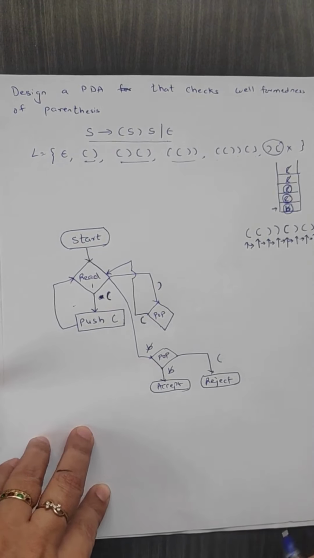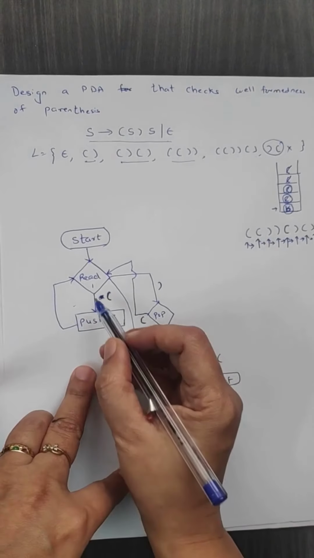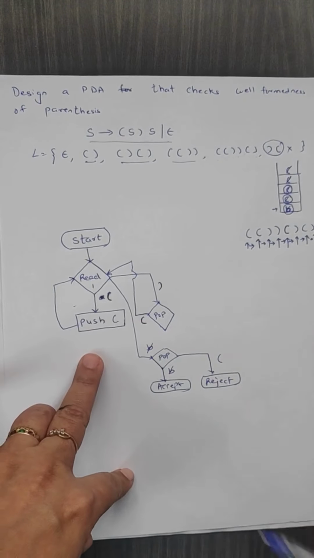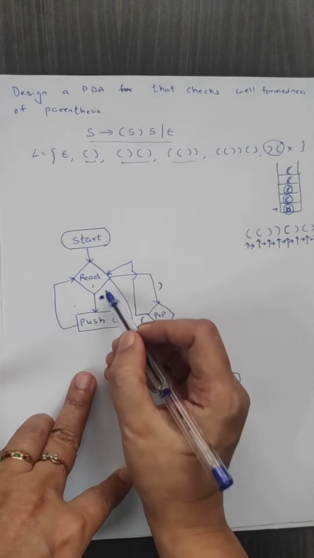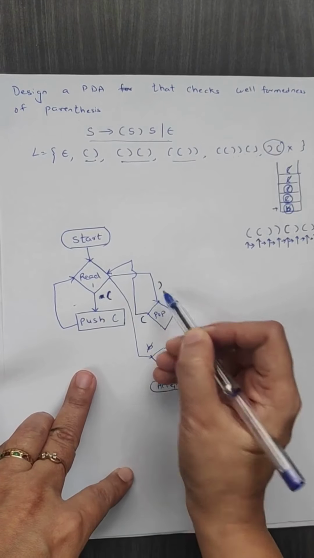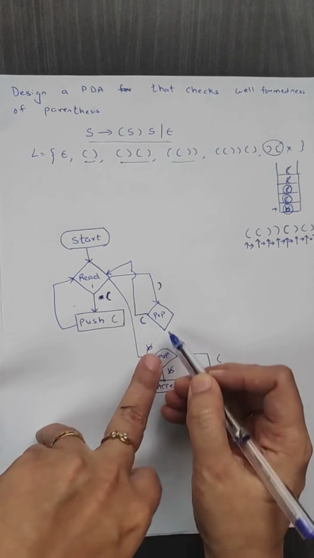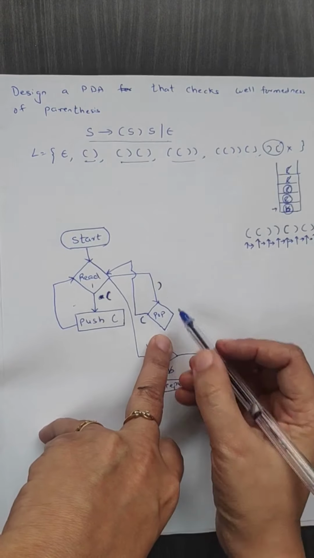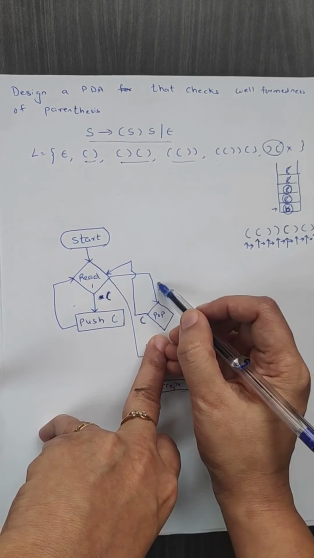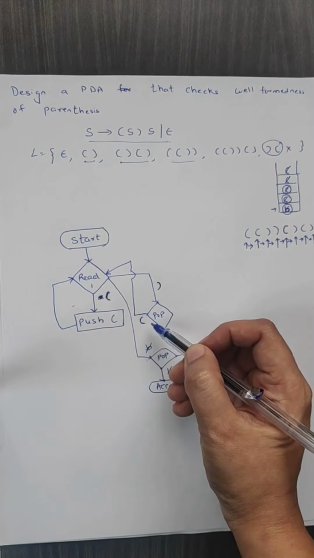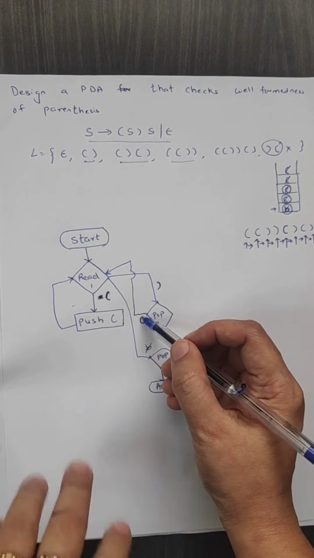Is there any other condition which is pending? Let us check. At the time of reading, we can only read opening bracket, closing bracket and blank. So opening bracket we have checked, closing bracket we have checked, and blank we have checked. When we are popping, when we have received a closing bracket, we pop and check what this symbol is.